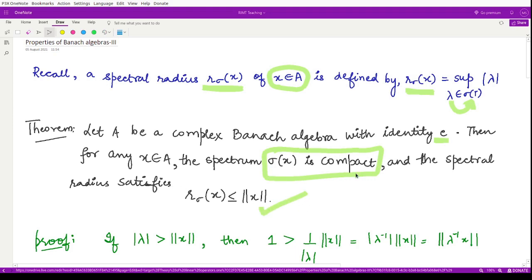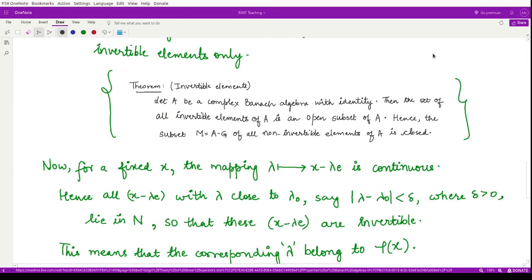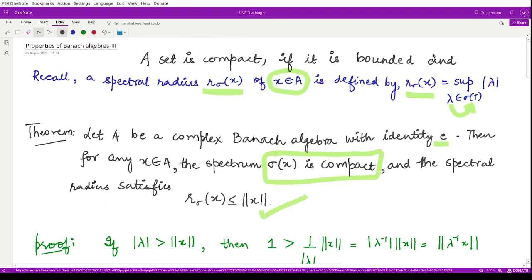So how do we prove some set to be a compact set? By definition, if you remember, a set is compact if it is bounded and closed.